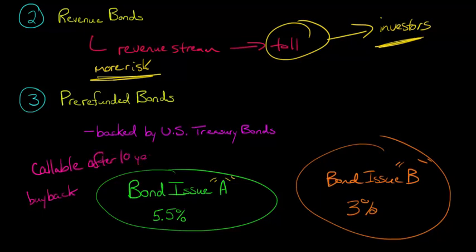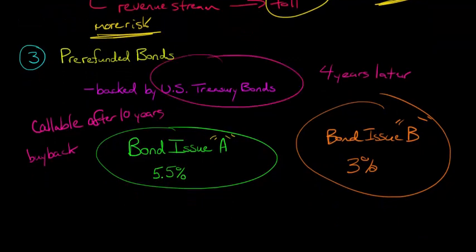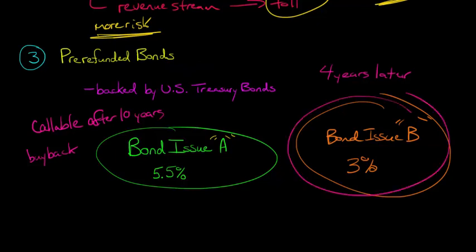Right? So let's say it's a 30-year bond, but it's only callable after 10 years, and so we haven't gotten to 10 years yet. Let's say it's only been 4 years when they reissued this new bond issue to get the 3% rate. So let's say this is 4 years later. So now they say, well, wait a minute. Now we just got this nice interest rate. However, we can't just pay this off. So what they would do is they would actually buy a bunch of U.S. Treasury bonds, right? Because now they've got this second set of proceeds here, right?